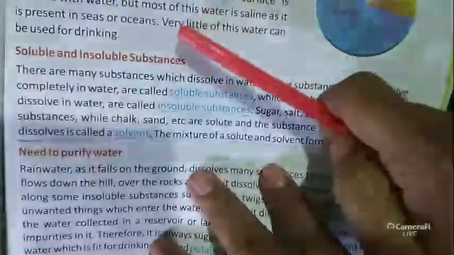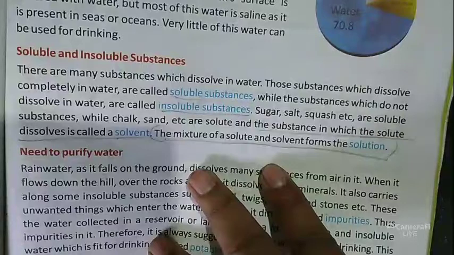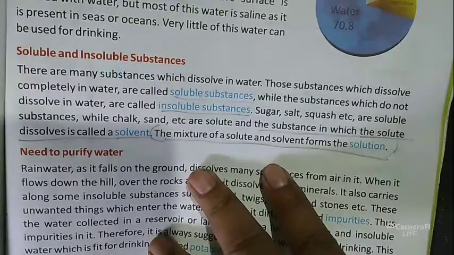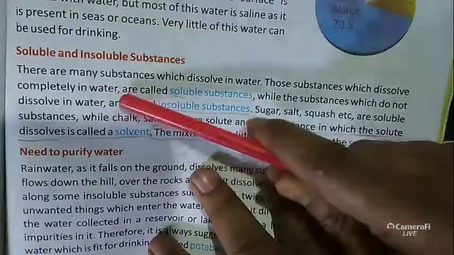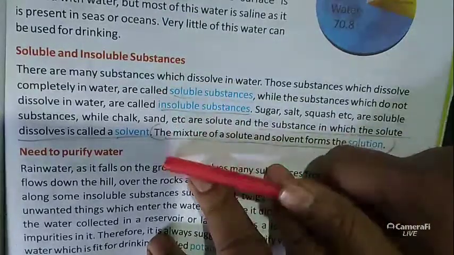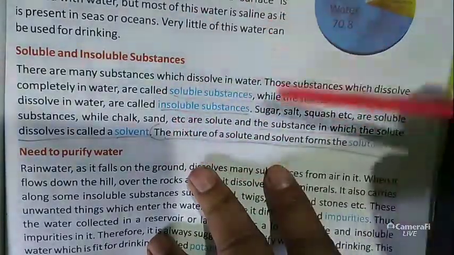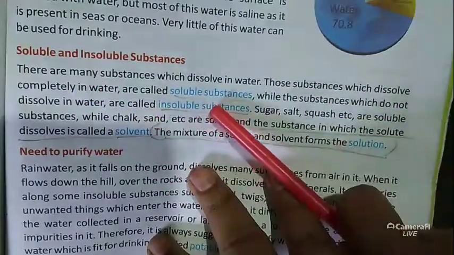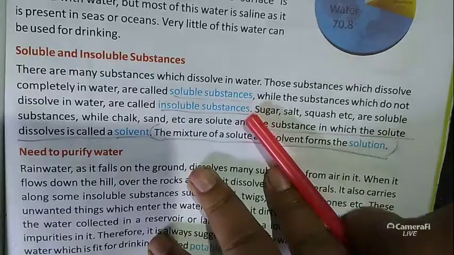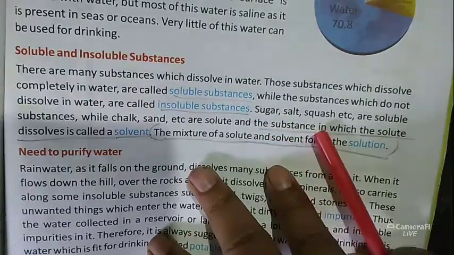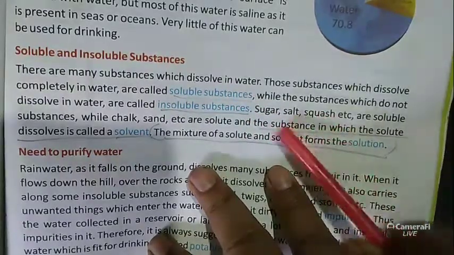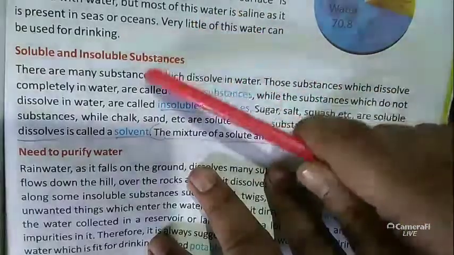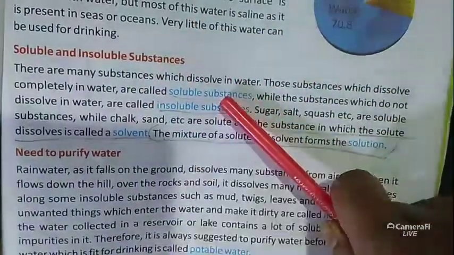Next one is soluble and insoluble substances. There are many substances that dissolve in water. These types of substances which dissolve completely in water are called soluble substances. Examples are sugar, salt, squash, etc. So many things dissolve completely in water, and they are called soluble substances.